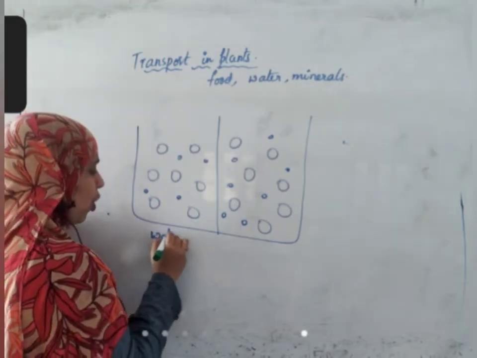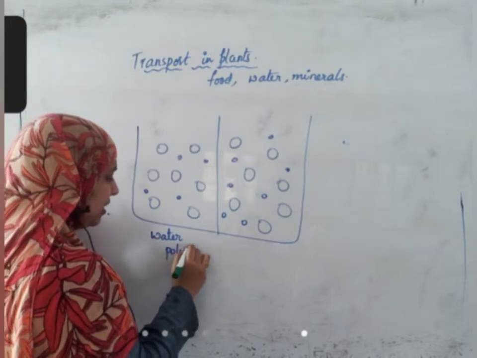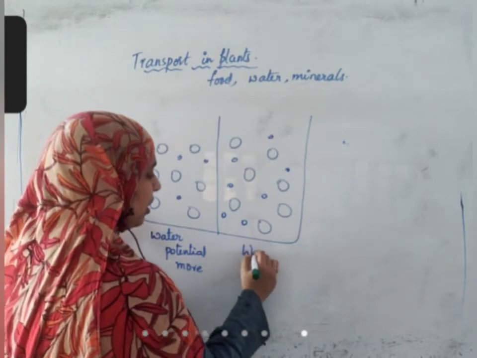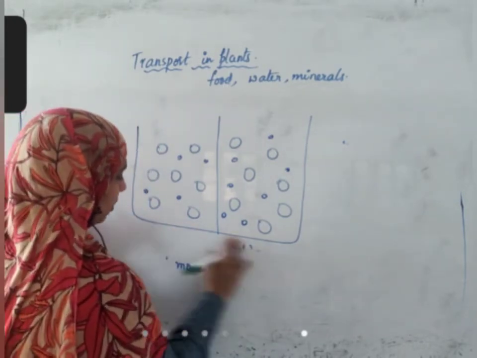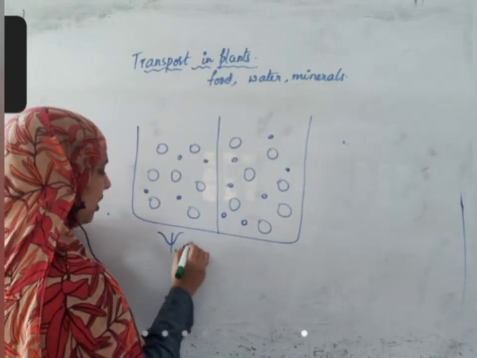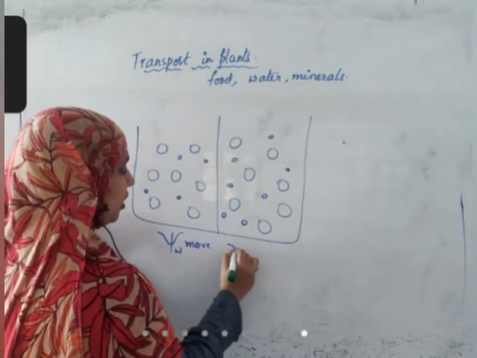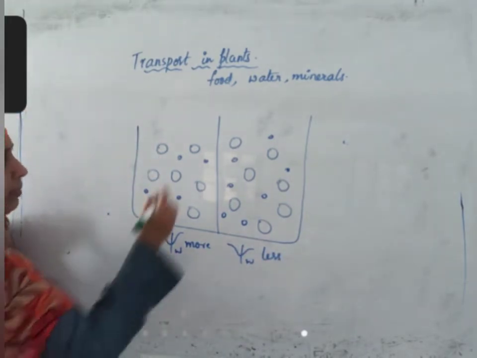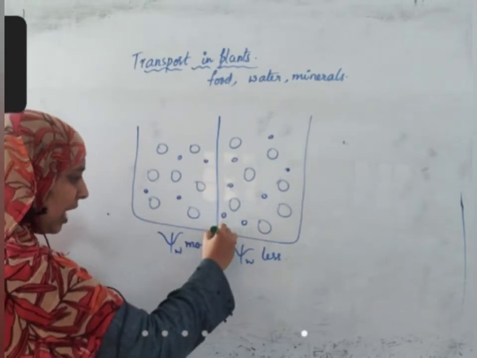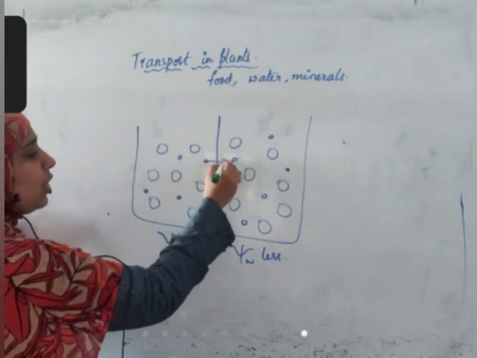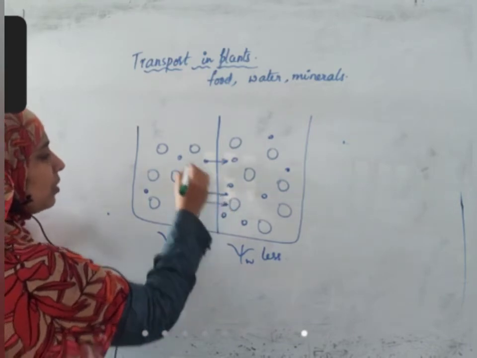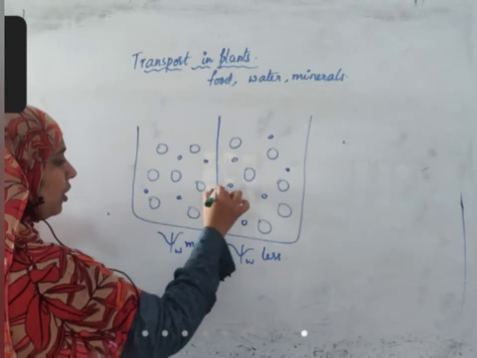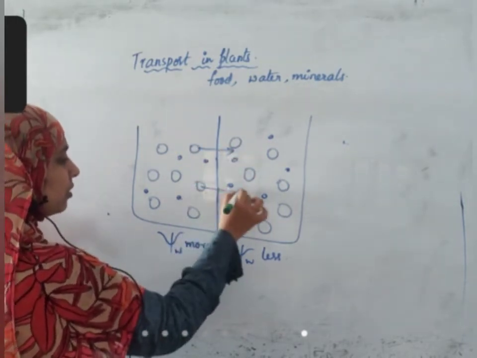This is having more water potential. Here the water potential is more, I'll simply write the symbol. Here water potential, more. Here water potential, less. Again, to maintain equilibrium, since this is a plasma membrane, aquaporins are present here. Water molecules move from here to here. Sorry, I wrote solute molecules here. Water molecules move from here to here.